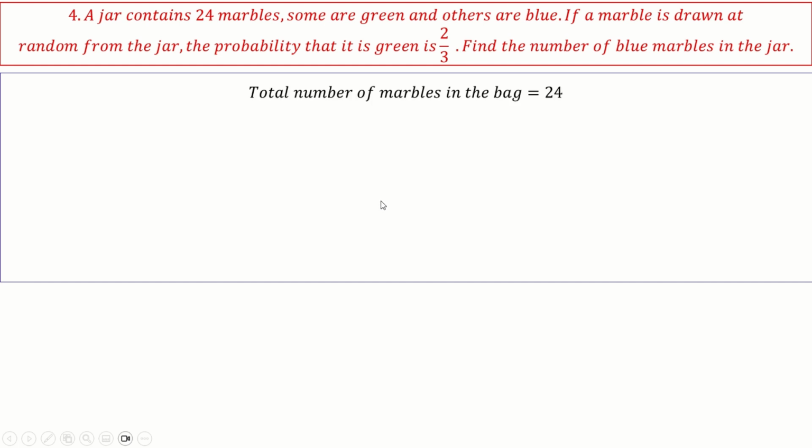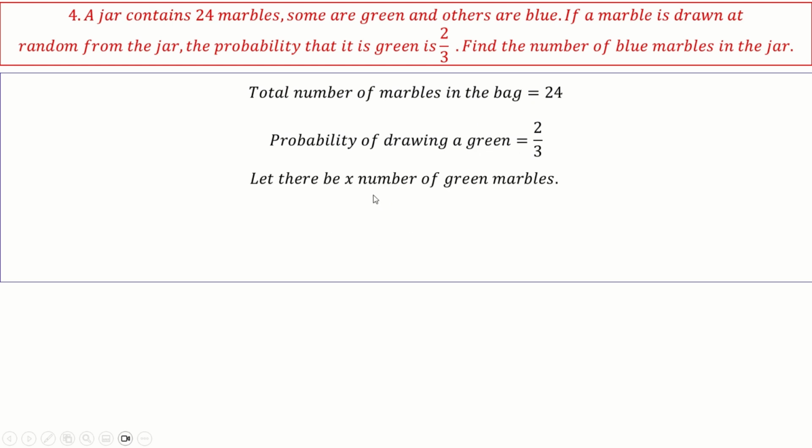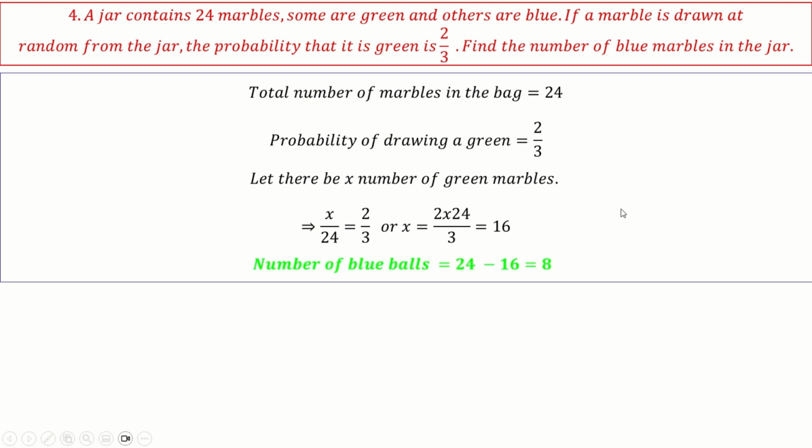Okay, this is simple. The total number of marbles is 24. Probability of drawing a green is 2 by 3. Let there be x green marbles. So x by 24 is equal to 2 by 3, or x is equal to 16. So the number of blue marbles is 24 minus 16, which is 8.